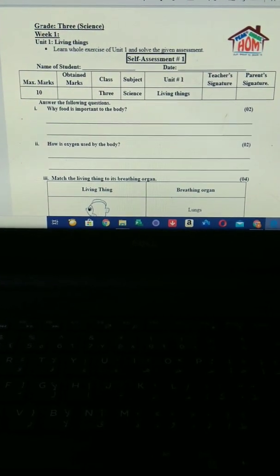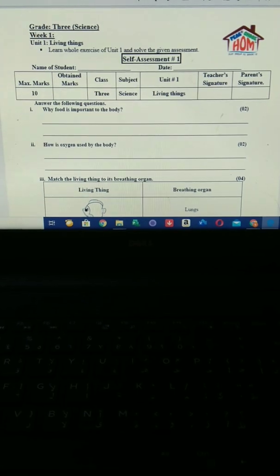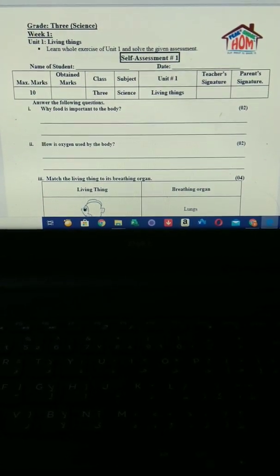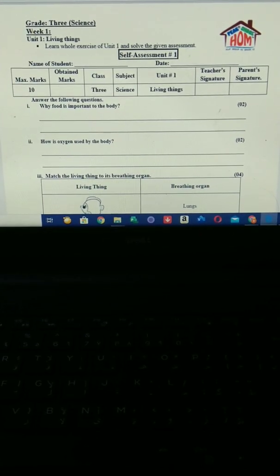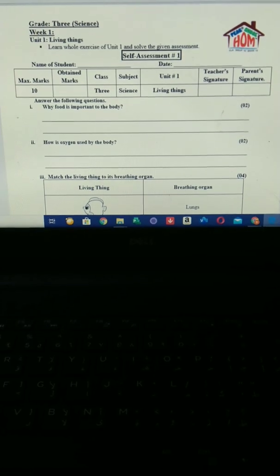Today I am going to explain your June summer task. We start with week 1, unit 1, living things. First of all, learn the whole exercise of unit 1 and solve the given assessment. I am going to explain the assessment to you.